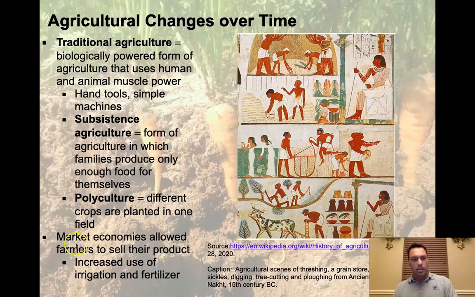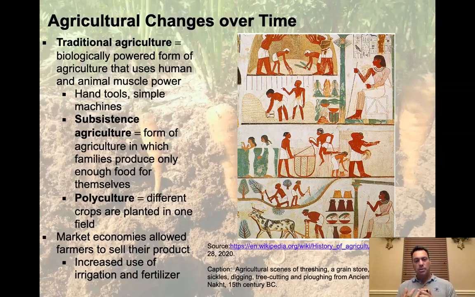Here we got it. Market economies allowed farmers to sell their product. In other words, they could sell their corn and get coin in response, right? So you can't eat a coin, but you can trade it for future needs, future goods and services. So you didn't have to use it all at that moment.